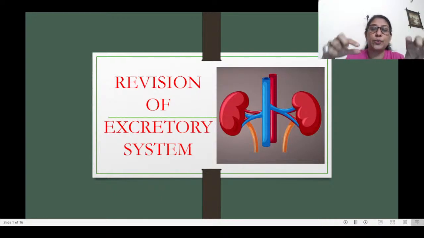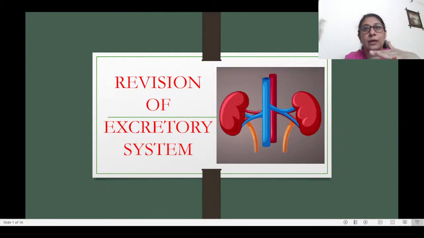The parts of the body which take care of the formation and elimination of urine are the kidneys, which are two in number. The right kidney is a little lower than the left kidney, and kidneys are bean-shaped structures, as you can see here.